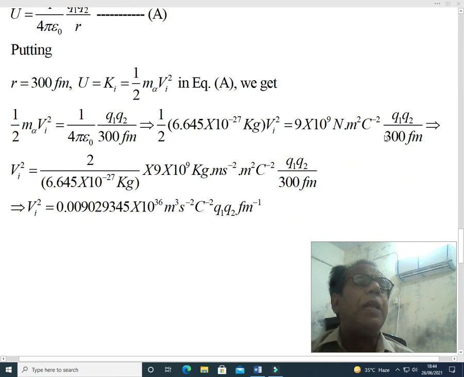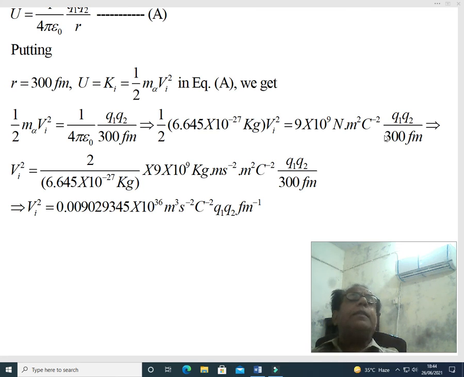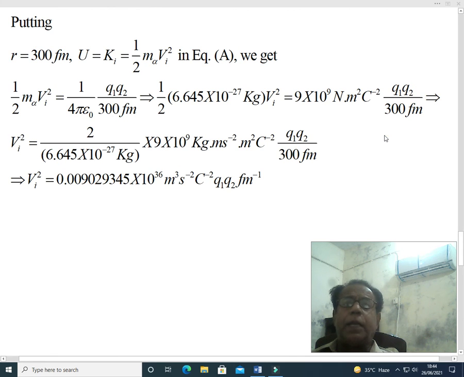Half the mass of the alpha particle into Vi square is equal to 1 over 4 pi epsilon naught Q1 Q2 over 300 femtometer. This implies that half of 6.645 into 10 raised to the power minus 27 kg into Vi square is equal to 9 into 10 raised to the power 9 newton meter square per coulomb square into Q1 Q2 over 300 femtometer. What we have done is put the value of 1 over 4 pi epsilon naught, which is 9 into 10 raised to the power 9 newton meter square per coulomb square.